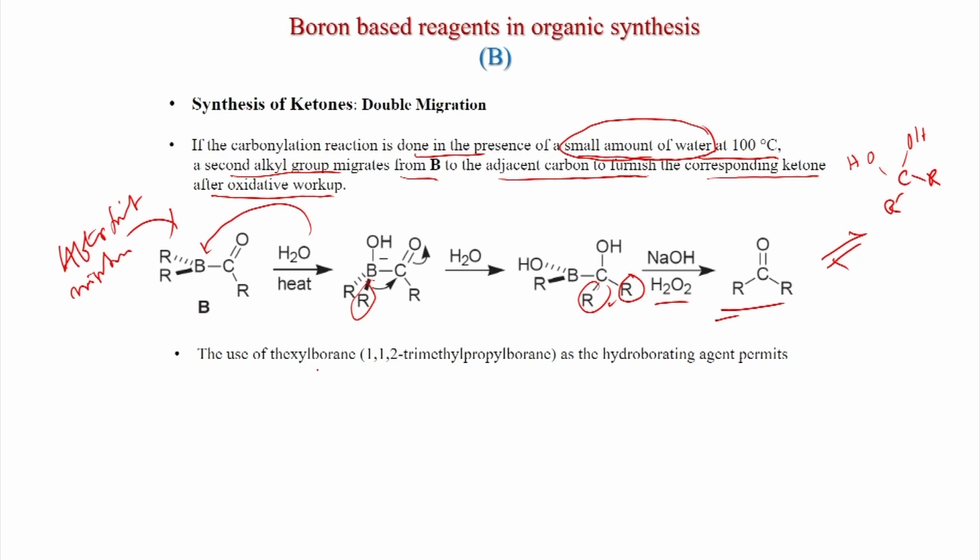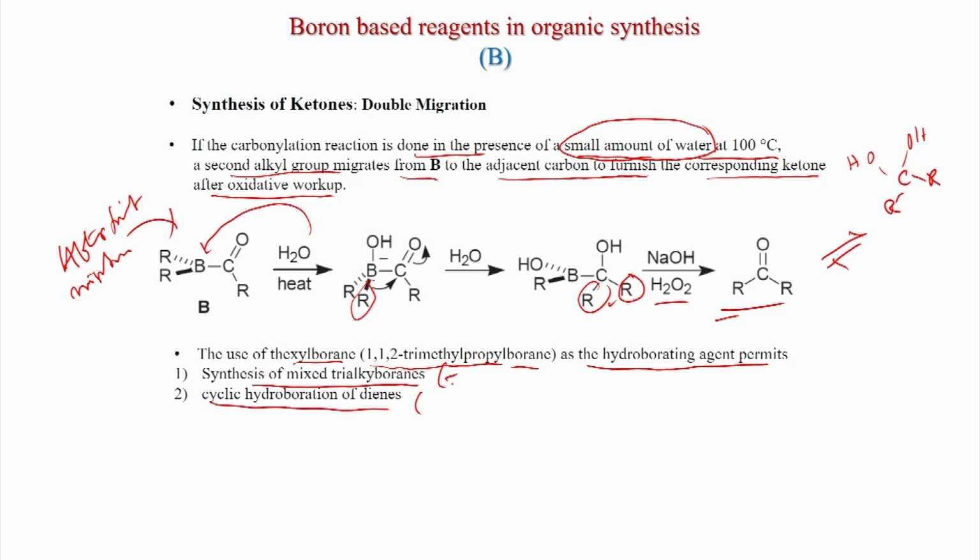The use of thexyl borane, 1,1,2-trimethylpropyl borane, as the hydroborating agent permits synthesis of mixed trialkyl boranes and cyclic hydroboration of dienes. So, this is 2 alkenes, we will see 2 alkenes and this is diene. Like this is the thexyl borane. So, this is thexyl borane.